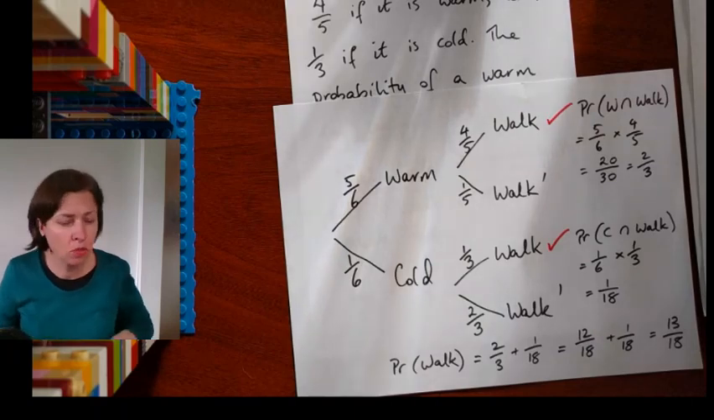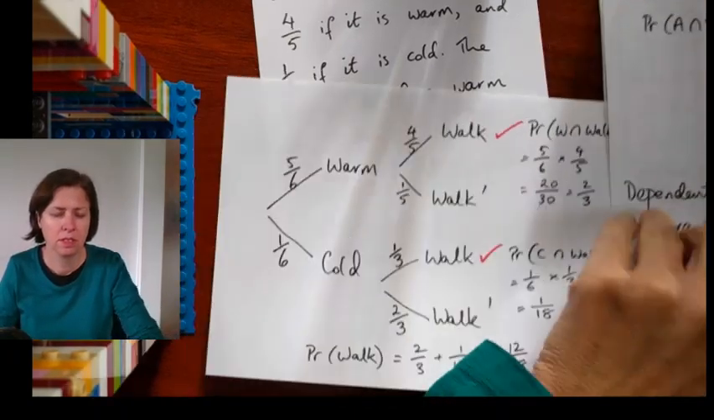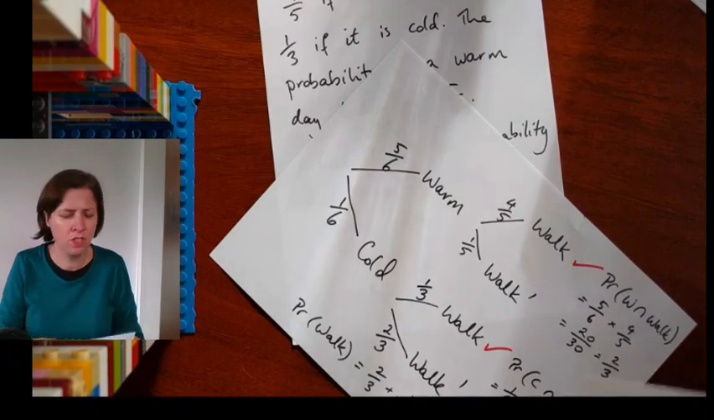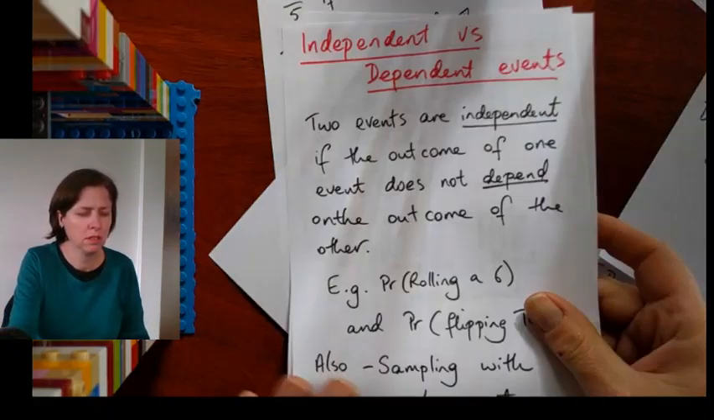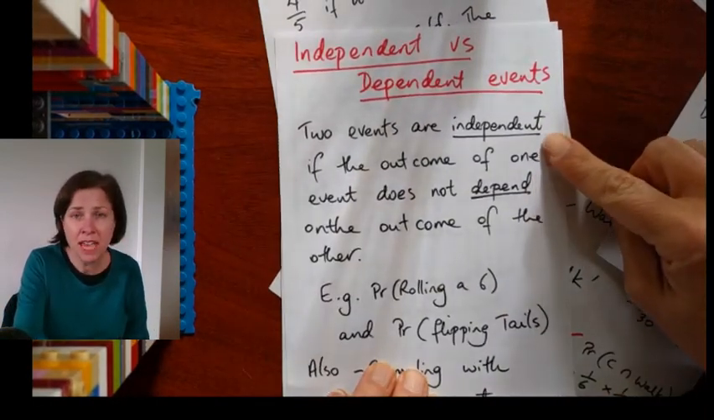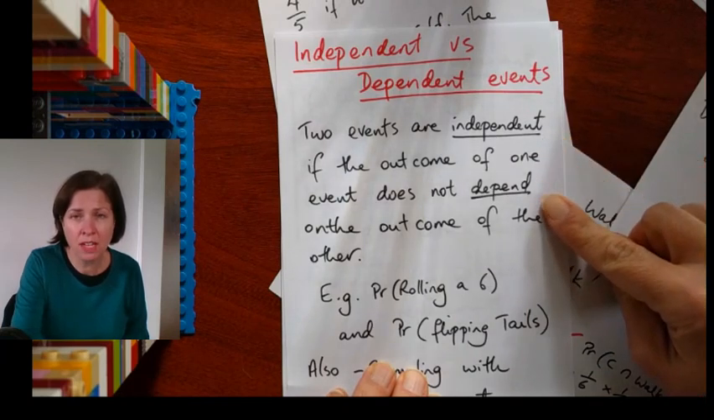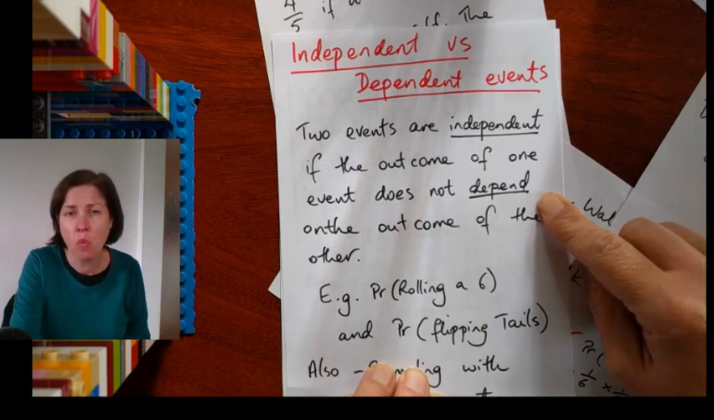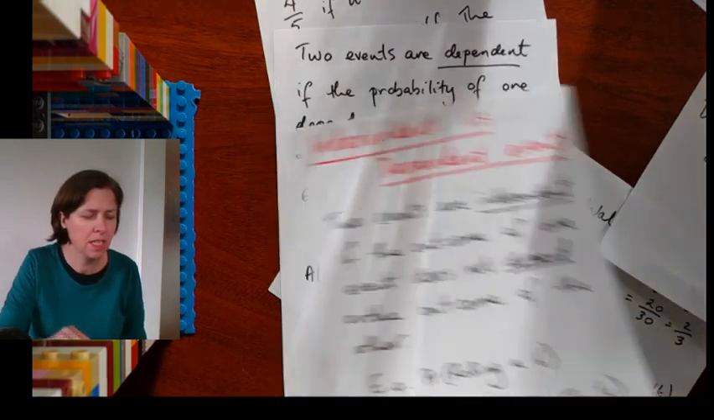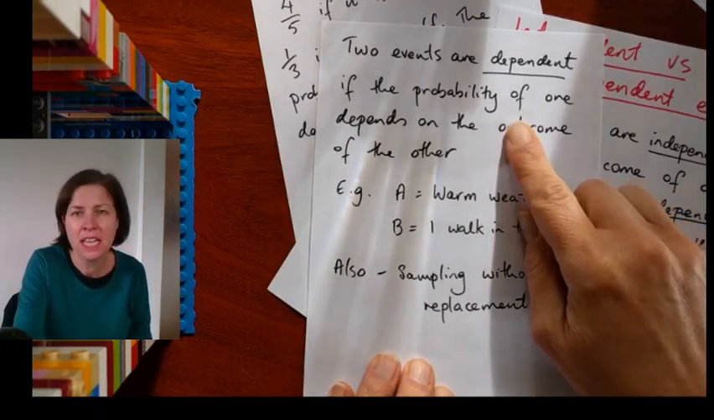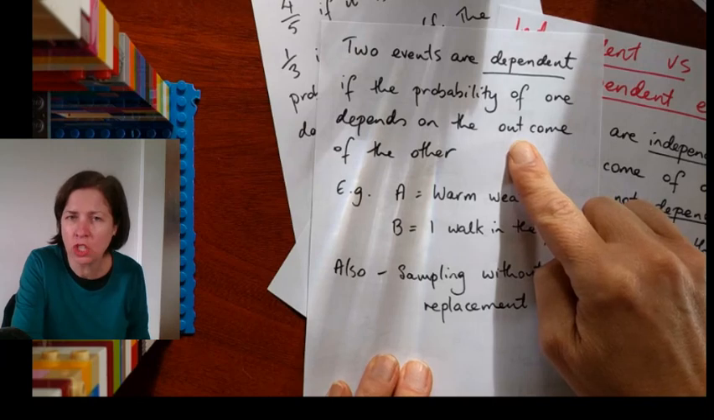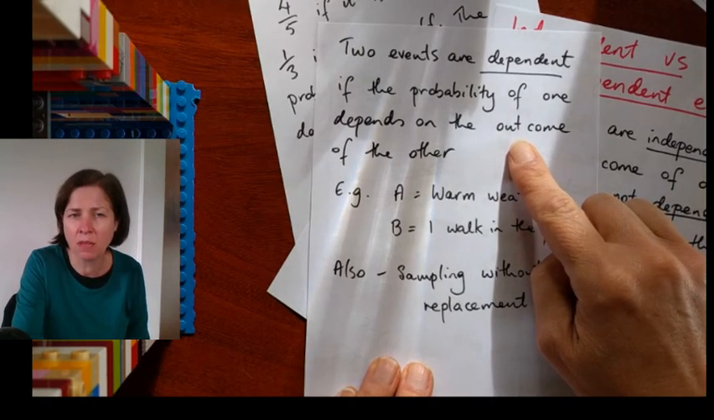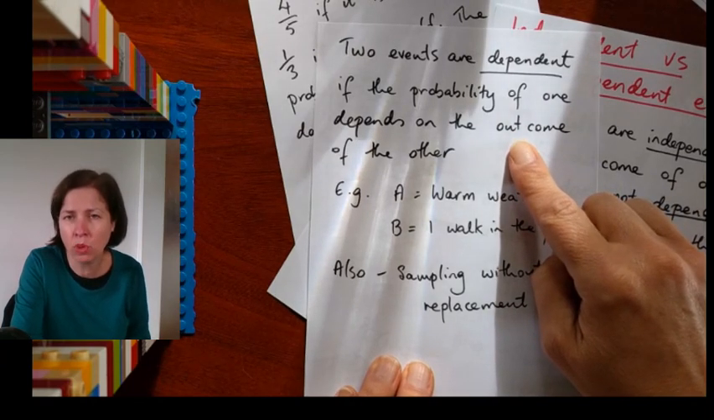Okay, so just to recap, dependent versus independent. Independent events don't depend on each other. They're things like flipping coins and rolling dice where one outcome does not change the probability of the next outcome. Dependent events is when one outcome changes the probability of the other outcome. If it rains, I'm more likely to carry an umbrella than if it doesn't rain.